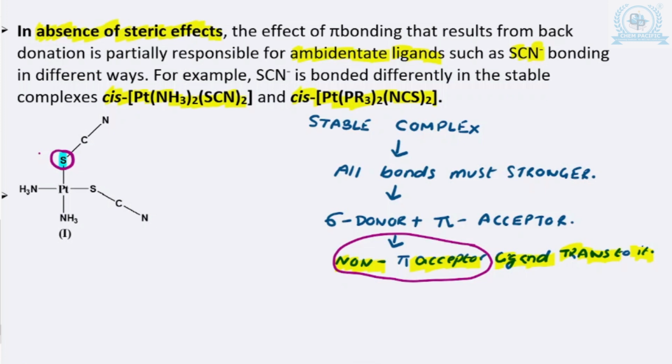You must always remember sulfur is large or big in size. This is also very important, and sulfur is a sigma donor and pi acceptor ligand.